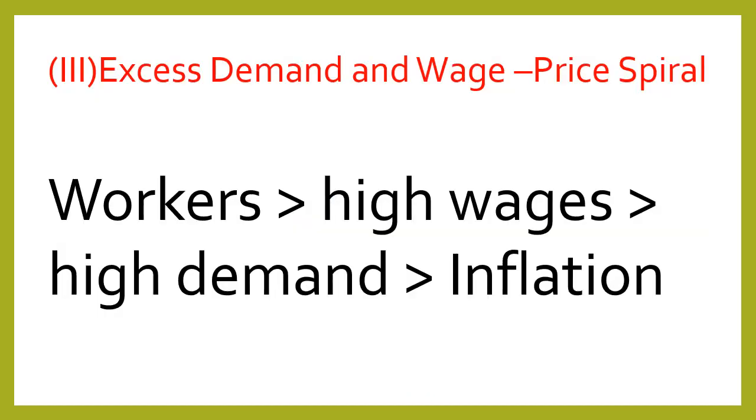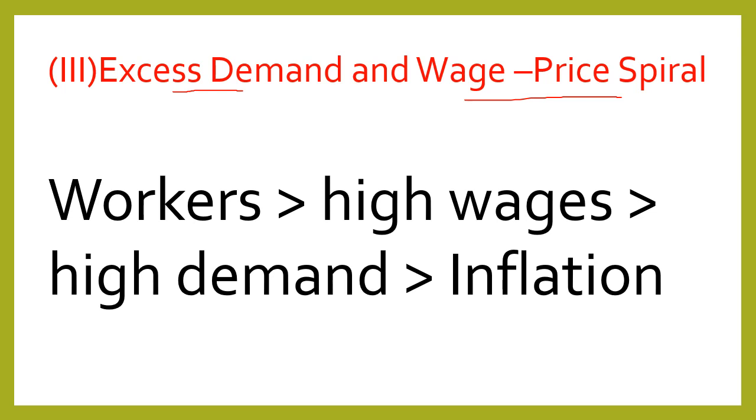The next consequence of excess demand is wage price spiral. This is a vicious circle. See how? If there is excess demand in the economy, that means production is constant, but there is pressure of demand on the production. That means prices of goods and services will rise.